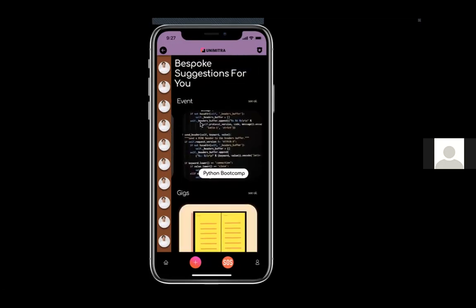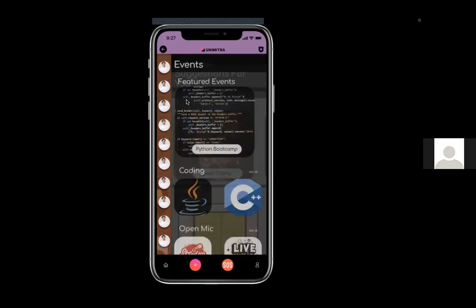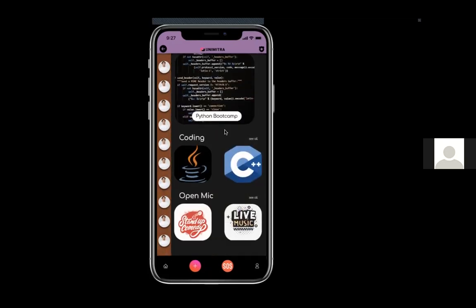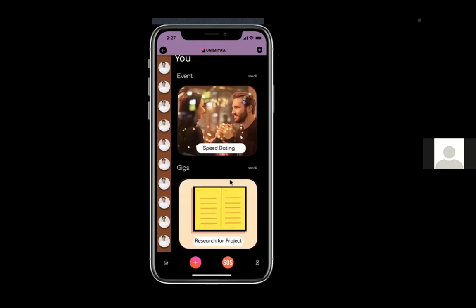Starting with events. On the home screen itself, there are some ongoing events displayed. By clicking on events, you can see many more events that are currently running. In the events section, they have been categorized as coding, open mic, and any other events that might be running. Going back to the home screen, next comes gigs.